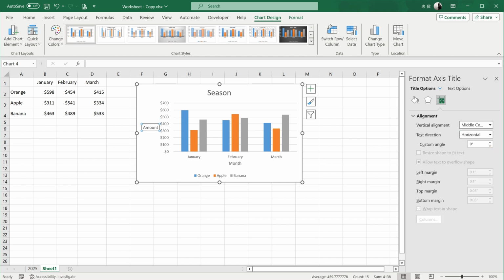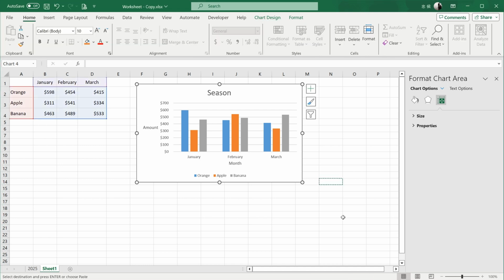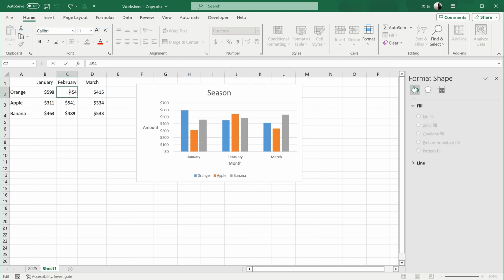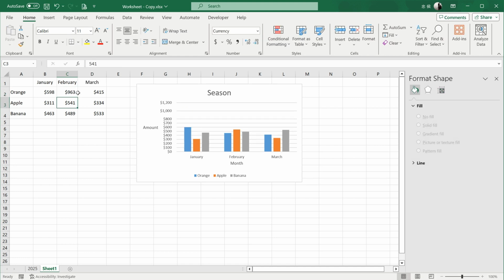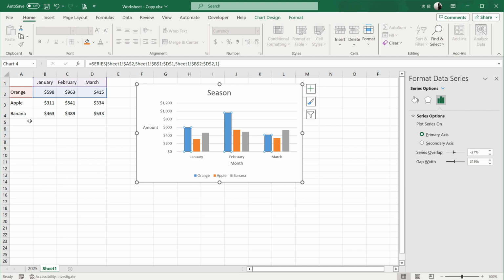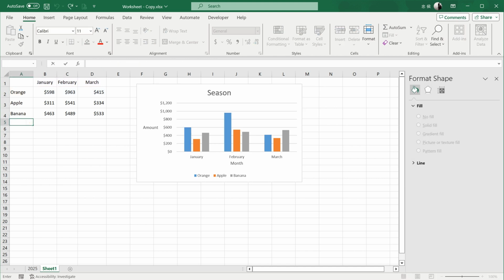An interesting thing about Excel charts is that they aren't static images. Even after finishing the chart, we can still modify the table data, and the chart will update accordingly. We can even continue adding data below the table.